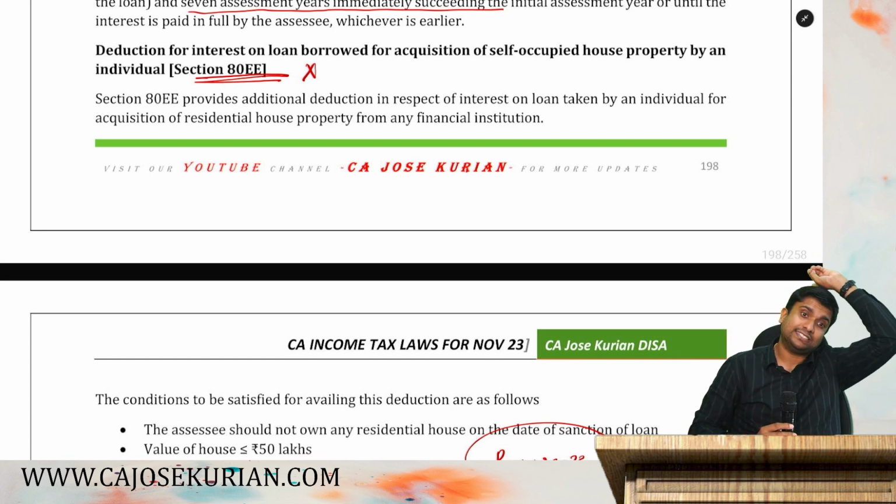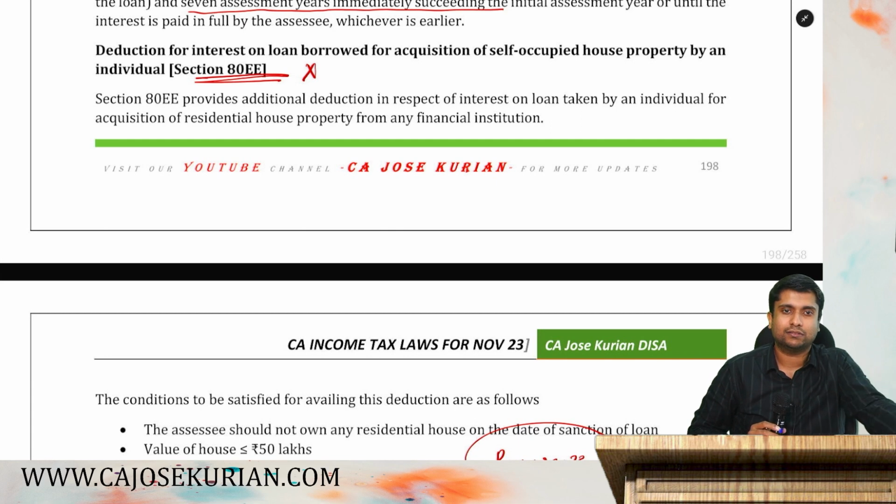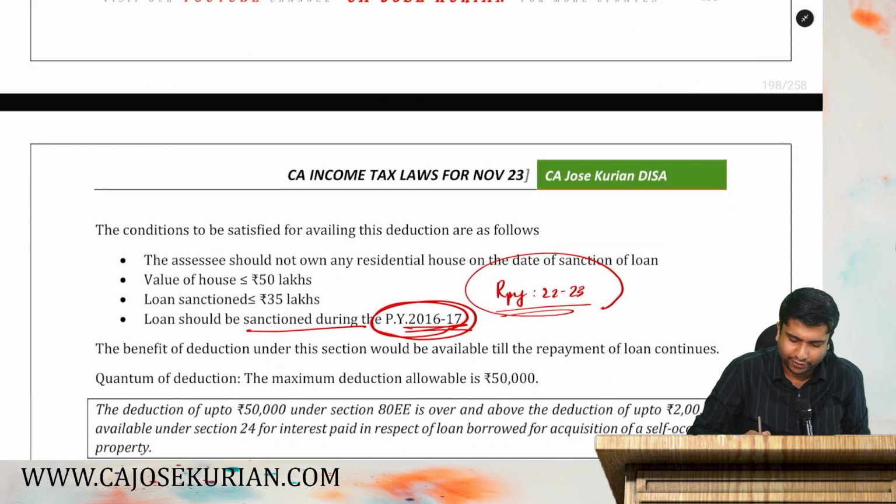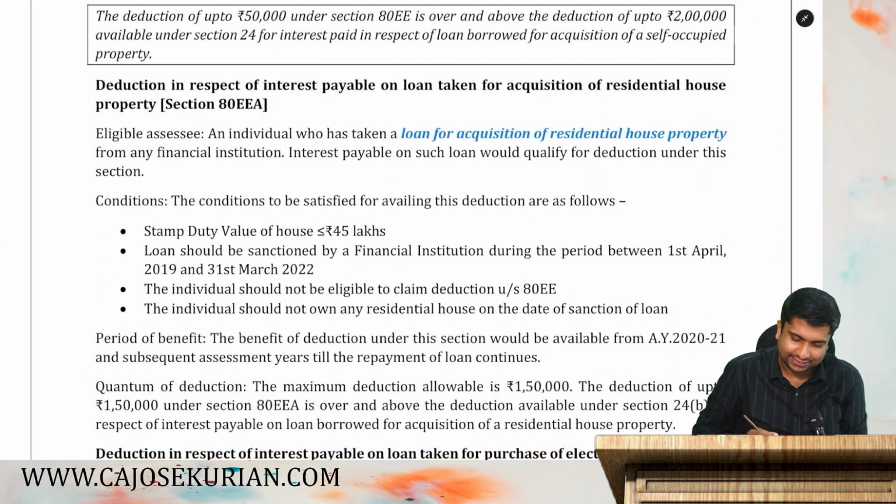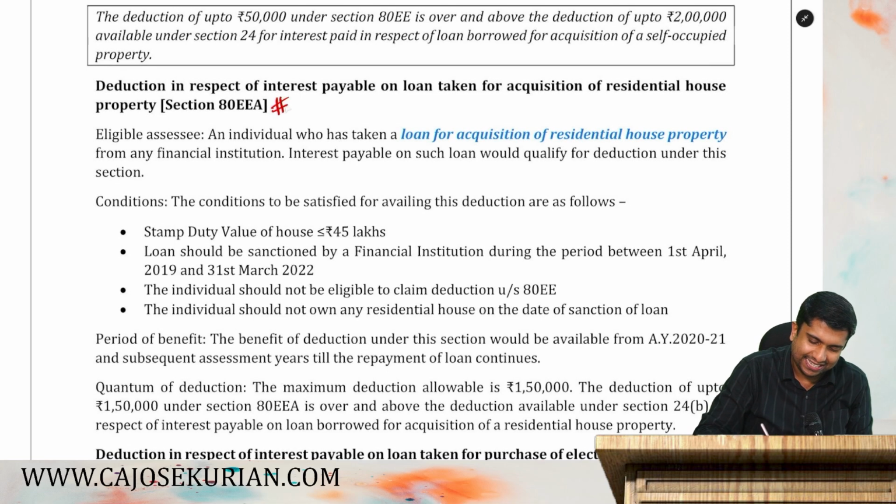For the time being, you don't have to study 80EE, but there is a possibility that 80EE can come, if you have taken a loan in 16-17 and the repayment is still there. That is the rarest possibility. So it is there as a part of the syllabus, but not an important section. We don't have to waste our time on 80EE. Next is 80EEA. 80EEA I'll teach you.